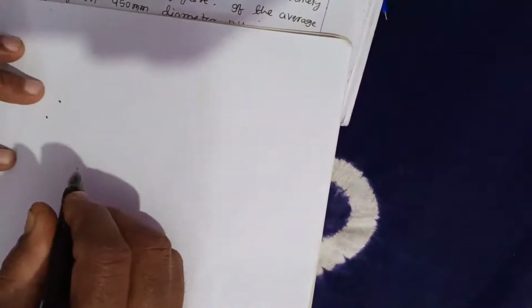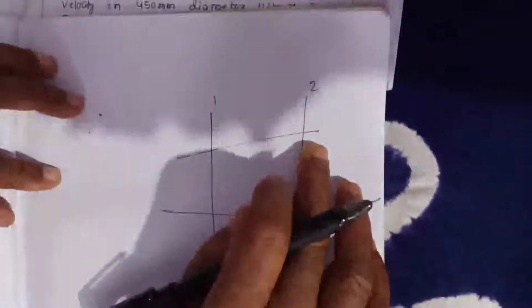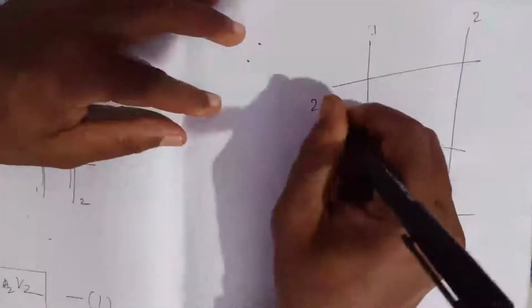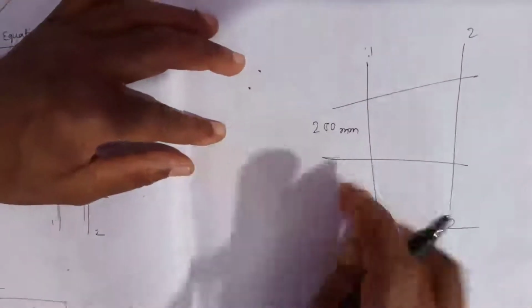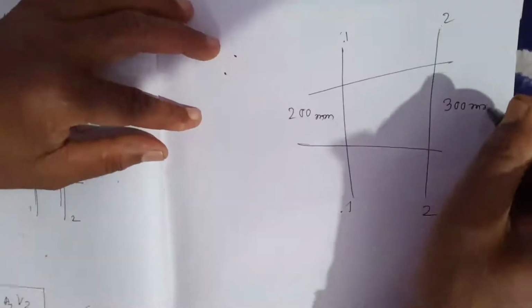Now I will discuss one problem. The diameters of a pipe at sections 1-1 and 2-2 are 200 mm and 300 mm. Let us consider the diameter of the pipe at section 1-1 is equal to 200 mm and the diameter at section 2-2 is equal to 300 mm.